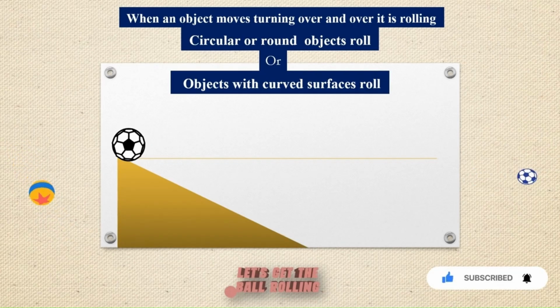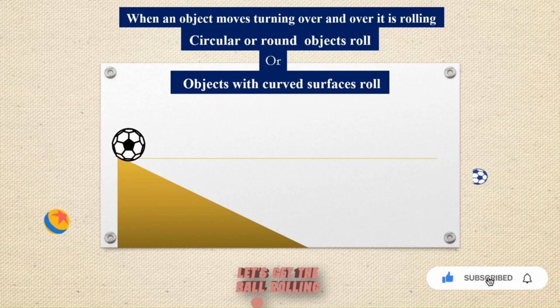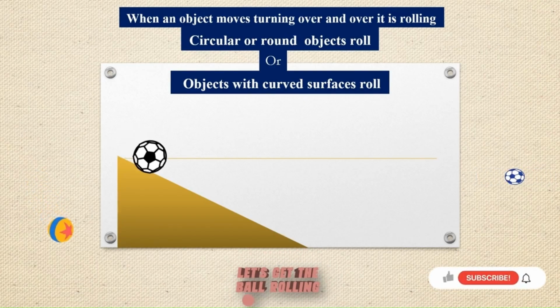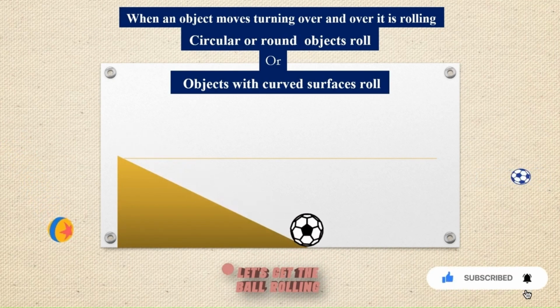Now what do you mean by rolling? When an object moves, turning over and over, it is rolling. The barrel was moving, it was turning over and over, and that is called rolling. Now, circular or round objects can roll. Objects with curved surfaces roll. Look at this ball, it is rolling, turning over and over again.